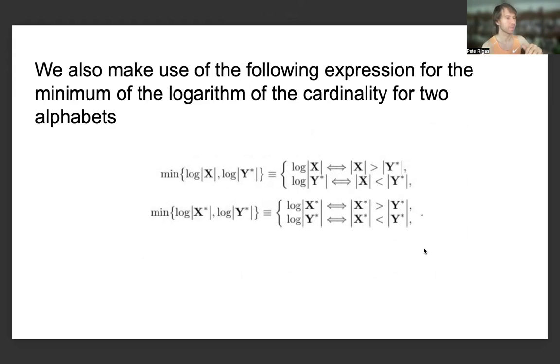And now, as we've been seeing, we can establish a lot of comparisons between the conditioning in the Shannon entropies, because there's a difference in the conditioning of the two Shannon entropies appearing in that minimum over Z, because one of them is looking at the potential letters which Eve could use to try to compromise the authentication in the transmission protocols that Alice and Bob are using, and also their encoding and decoding protocols for classical bit code words over a quantum channel. But we also have to make use of the following expression for the minimum of the logarithm of the cardinality of two alphabets, which is given by this straightforward expression.